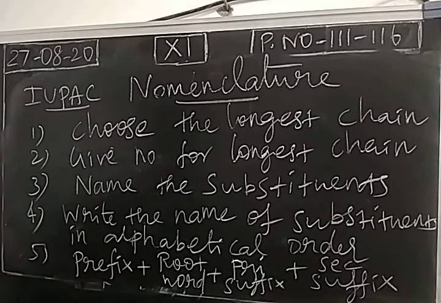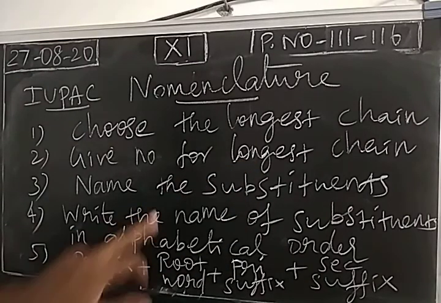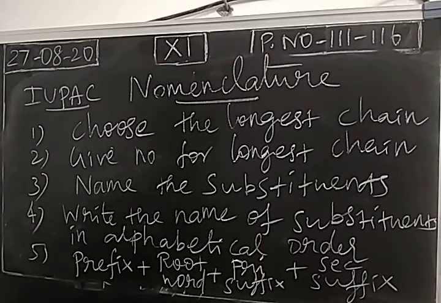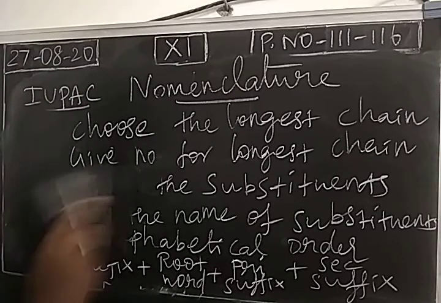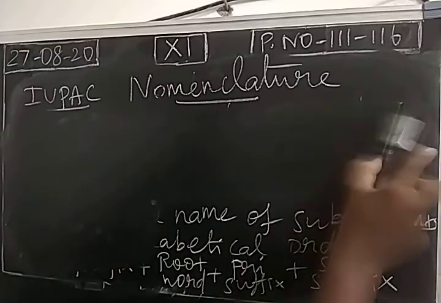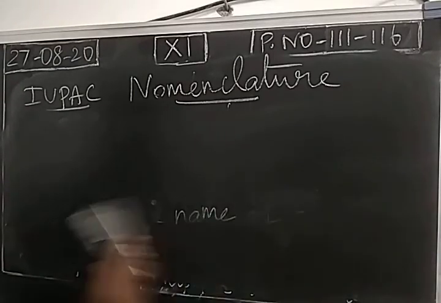So there are 5 steps in giving the name of organic compounds. First one, we have to select the longest chain. Second one, we have to give the number for the carbon atoms in the longest chain. Third one, we have to write the name of the substituent. Fourth, if more than one substituent present, write the names in the alphabetical order. Last one, by following the formula, we have to write the name. So these are the IUPAC steps to write name for an organic compound.